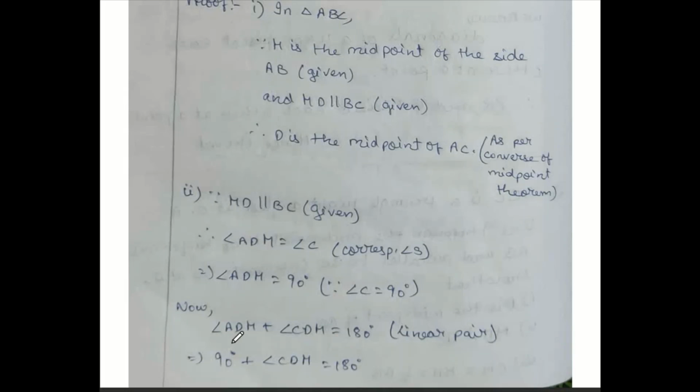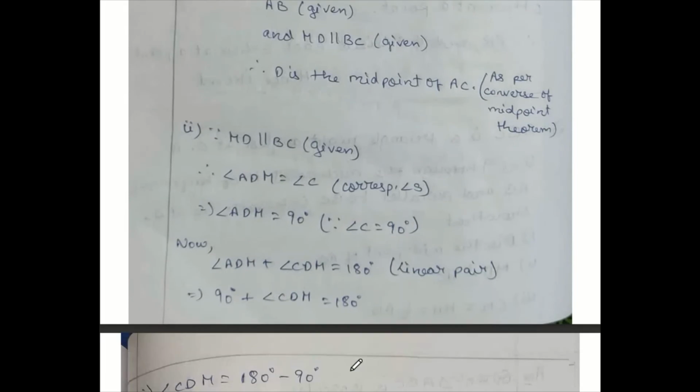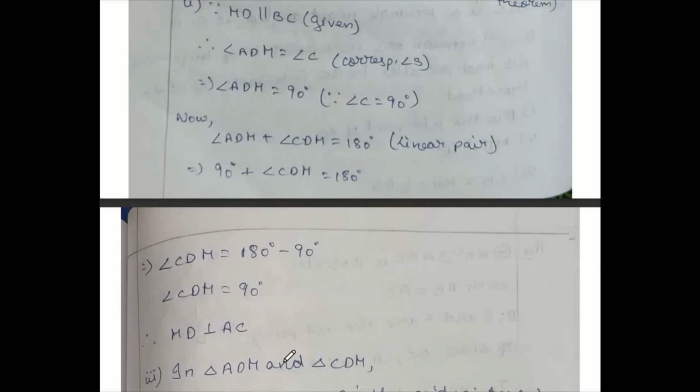Now look at the sketch. ADM, CDM both are linear pair. Both together make 180 degree. ADM we got 90 degree, so angle CDM equals 180 minus 90, which is coming out 90 degree. So both the angles ADM and CDM are equal to 90 degree. That means MD perpendicular to AC.